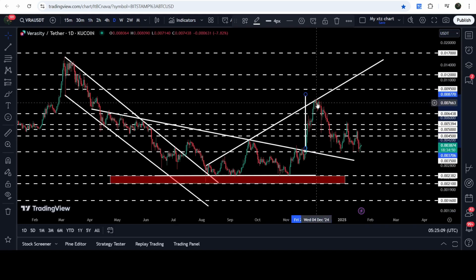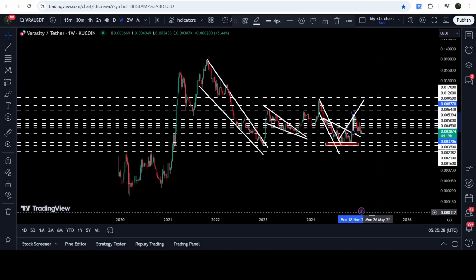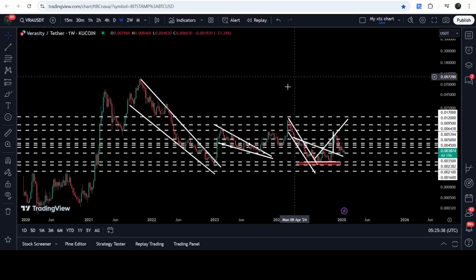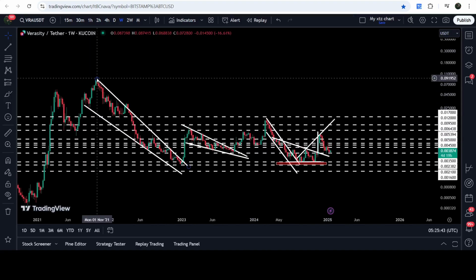So far, the price of Verasity has moved up to $0.00815, very close to hitting that target. And the target for the breakout from this channel will be here at the top of the channel at 1.5 or 1.6 cents. Slightly higher than this target, we will have a quite long-term resistance of 1.7 cents. If we take a look at the weekly time frame chart, you can see that this 1.7 cents previously acted as a very strong support. Therefore, after the breakdown, it can be flipped into a very strong resistance for the price of Verasity. And the long-term target for the breakout from this big and long-term falling wedge pattern will be here at the top of the wedge, somewhere between 9 cents to 10 cents.